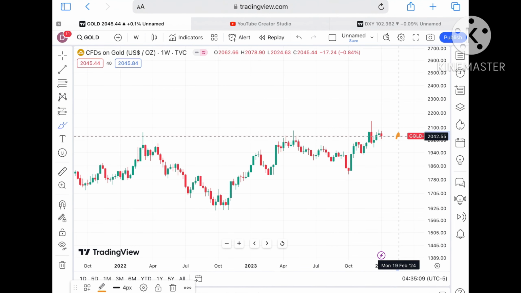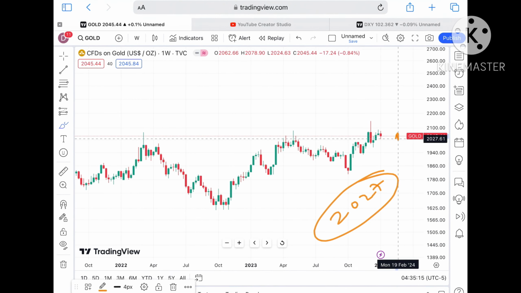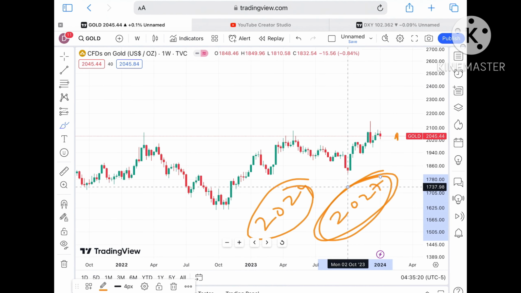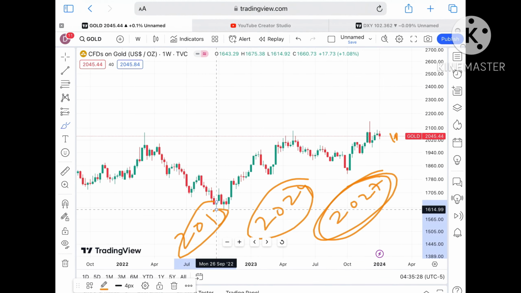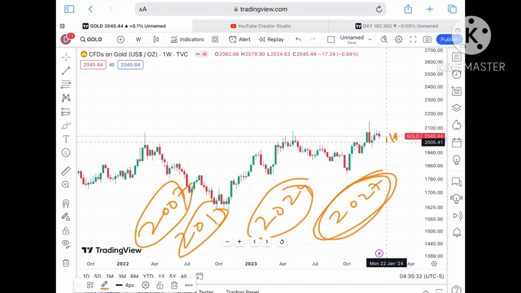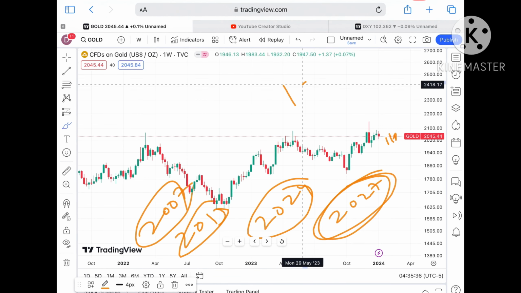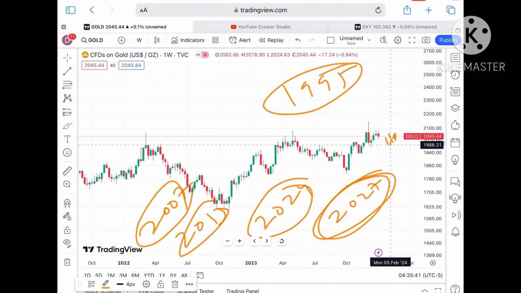Suppose the price doesn't sustain, we can see it come down towards a level of around $2027. If the price started moving below that level, we will see it fall further down towards 2024. If the price falls below 2027, the next support comes at a level of $2013, and from there $2007. If the price started moving below 2007, we can see further downfall towards around $1995, and from there around 1983.